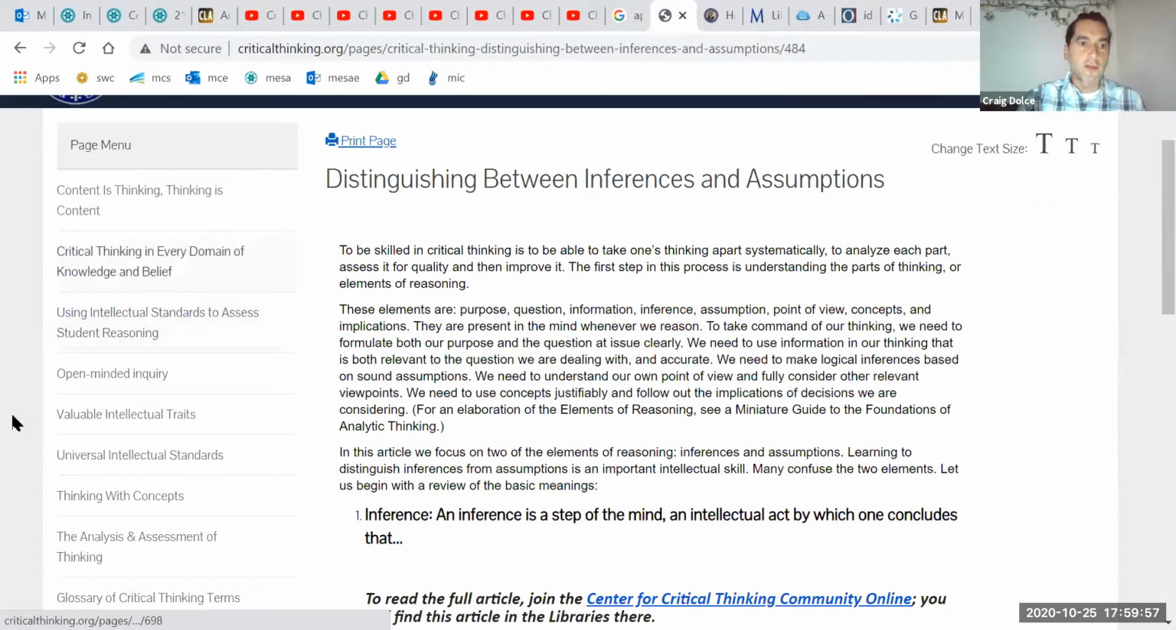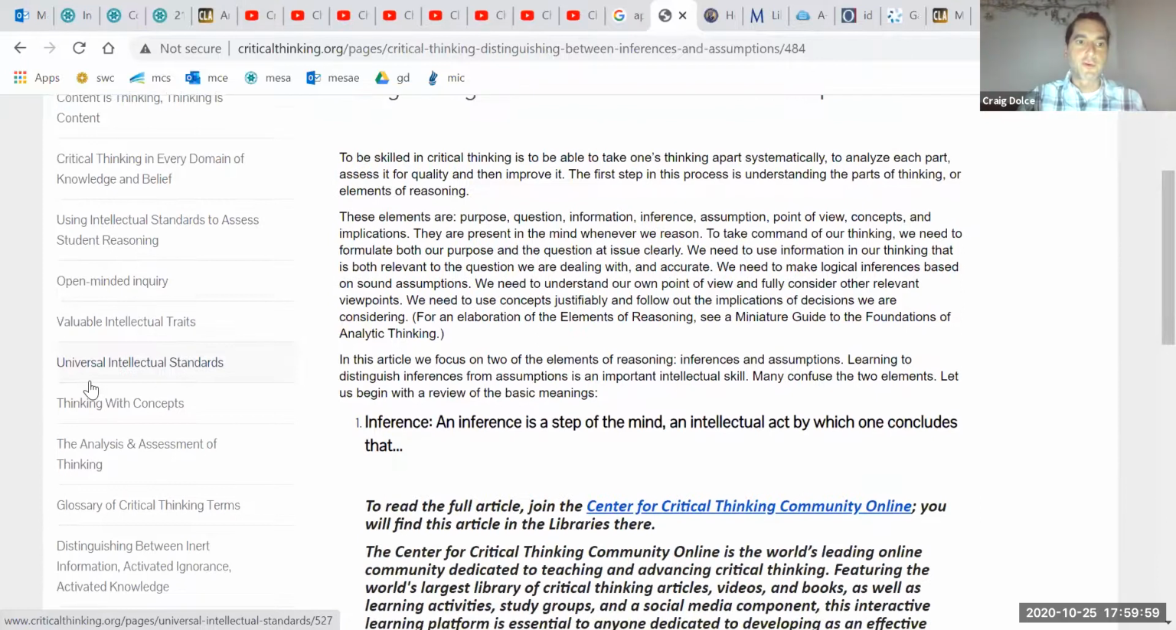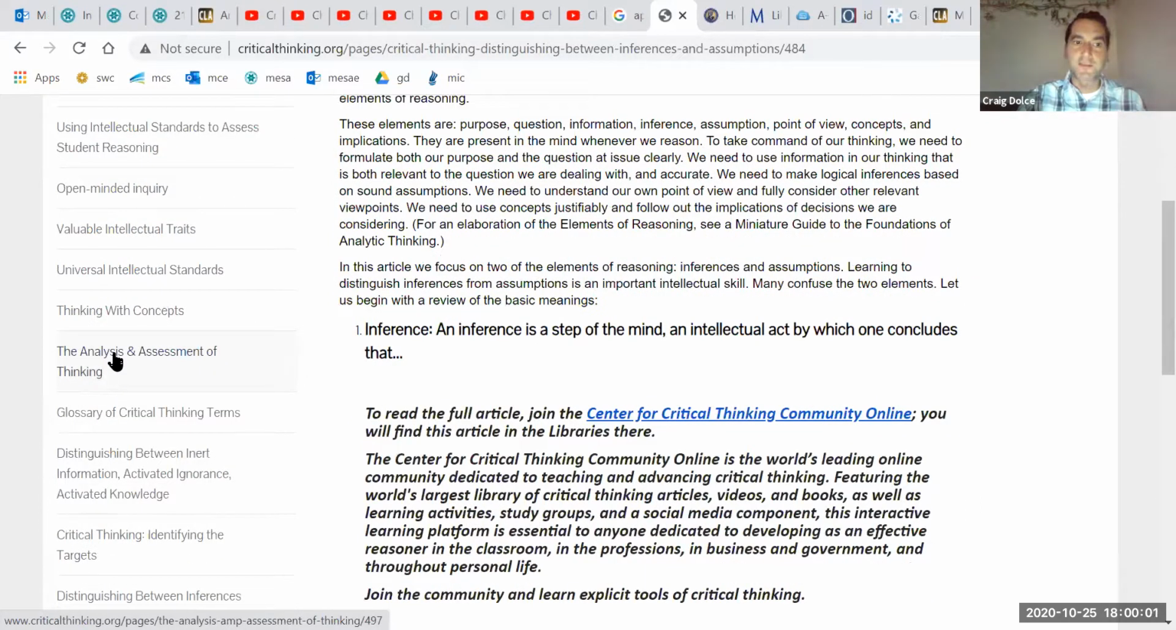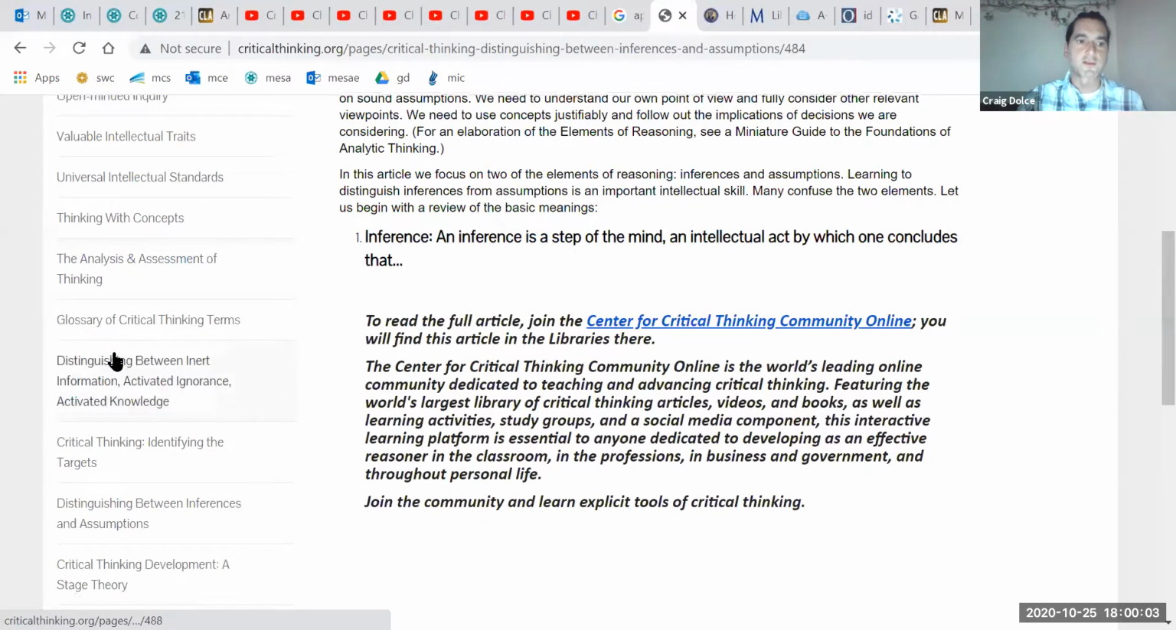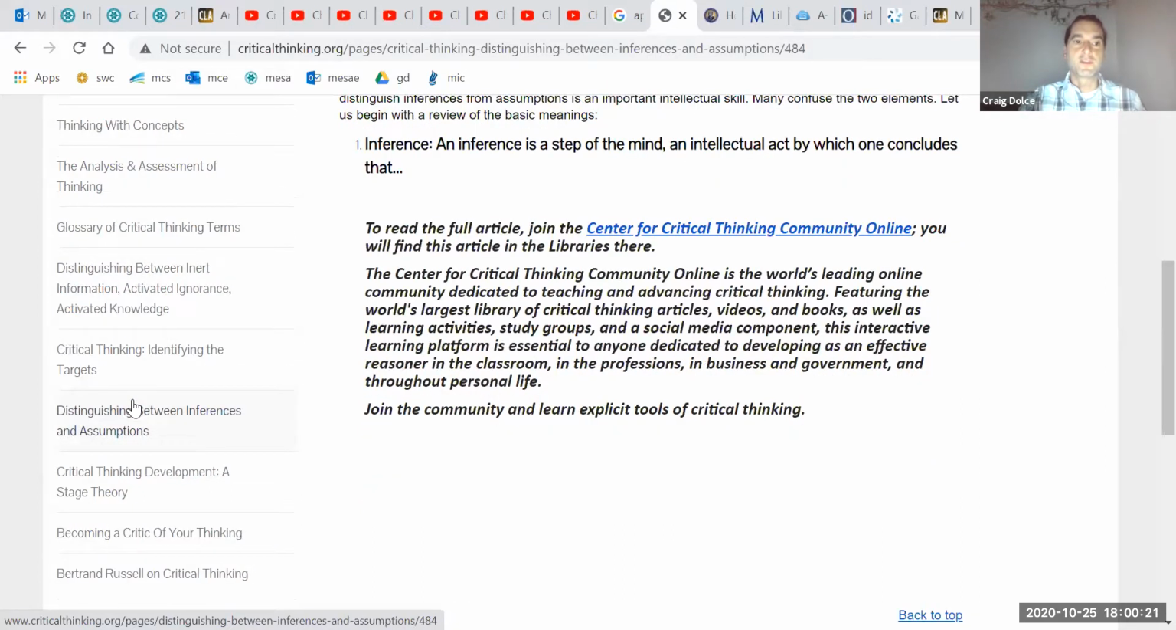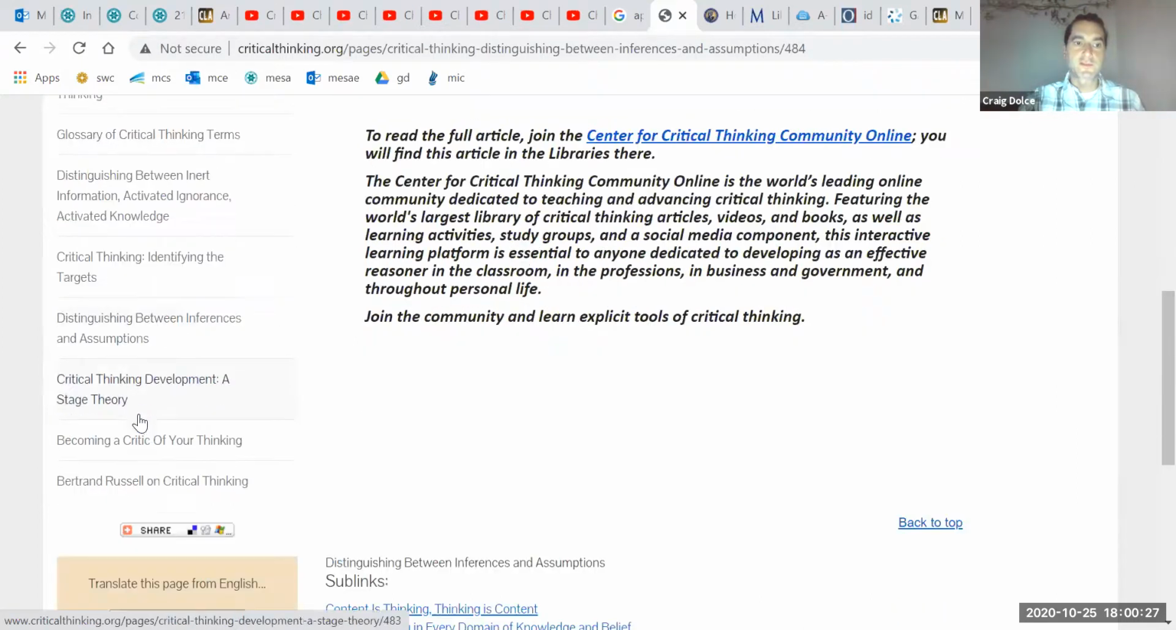You have all these other possible articles to focus on, the analysis and an assessment of thinking, if you're analyzing the characters' thinking, their behaviors, as one would do in a psychological criticism. Distinguishing between inert information, activated ignorance, and activated knowledge is yet another possible source that you might find helpful when analyzing the decision-making process of characters. But again, I think it all starts with distinguishing between inferences and assumptions.